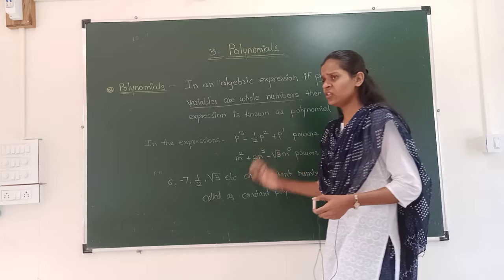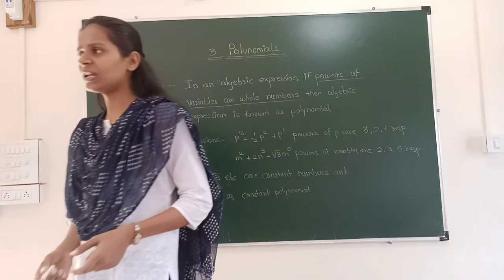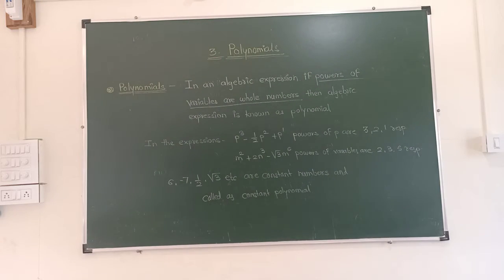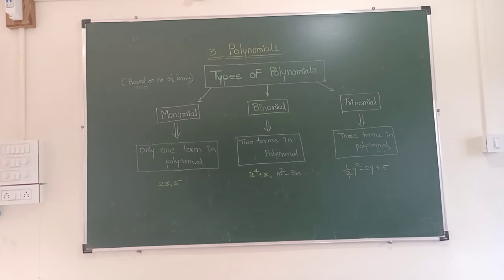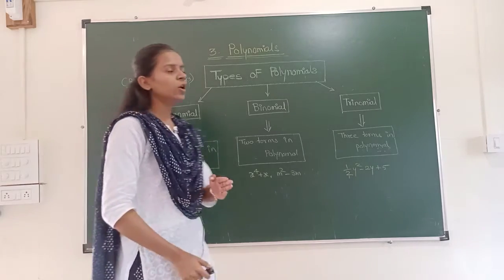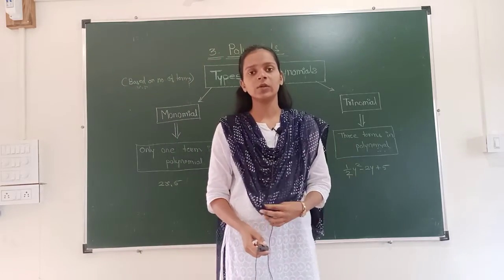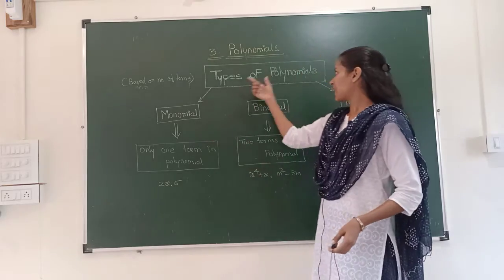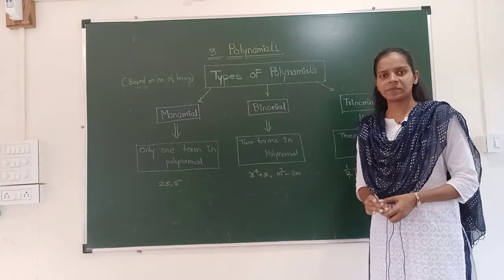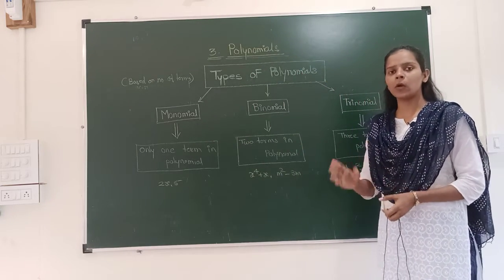Okay, if you want this you can take a screenshot and copy it down in your notebook. Otherwise, now we will see the next part. The next part after polynomials and constant polynomials is types of polynomials. We are going to see the types of polynomials.